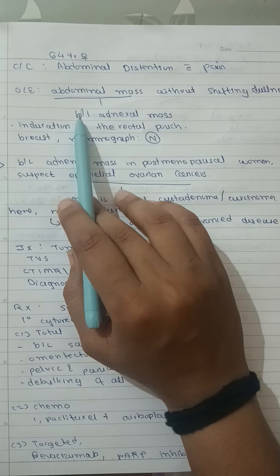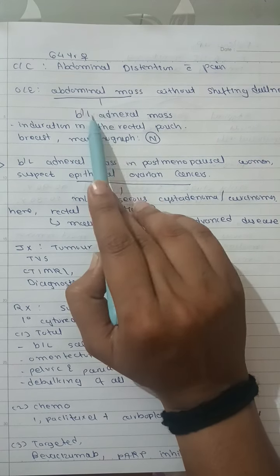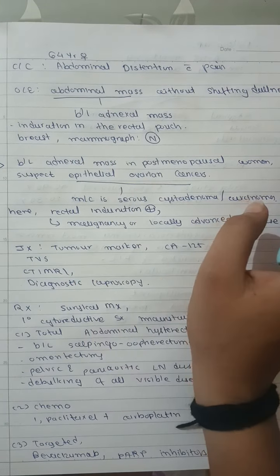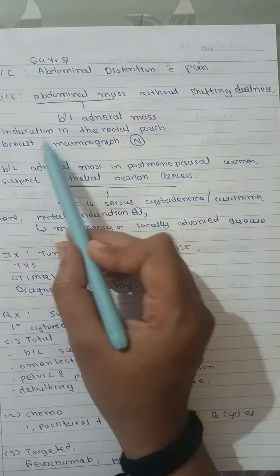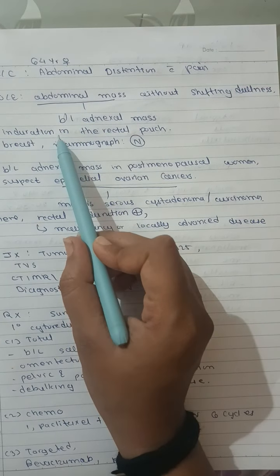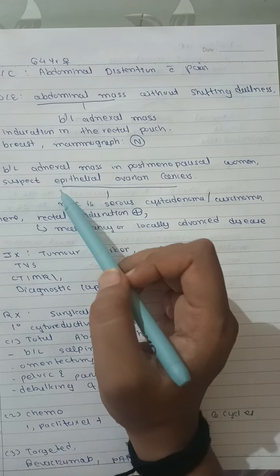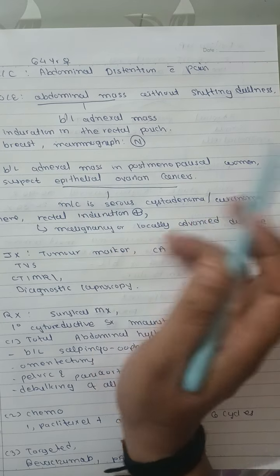and you will see that there is an abdominal mass, that is a bilateral adnexal mass, without shifting dullness, so there is no ascites that you are seeing. And in rectal examination you see that there is induration also present, breast is also normal.